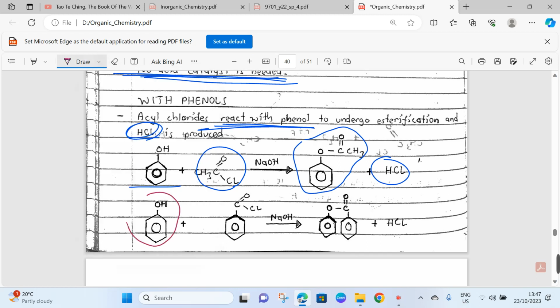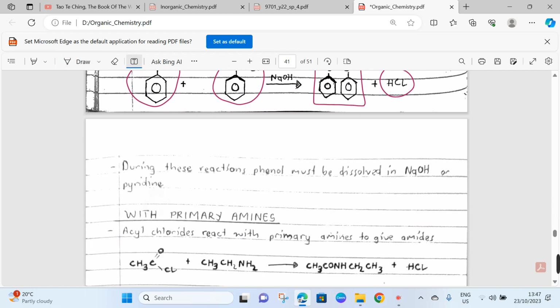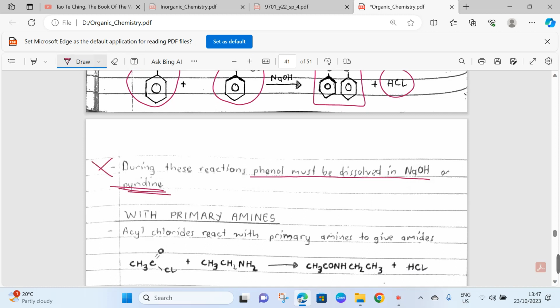We have our phenol here and our acyl chloride here to produce our ester and HCl. During these esterification reactions involving acyl chlorides, phenol must be dissolved in sodium hydroxide or pyridine. This is just a nice to know statement.